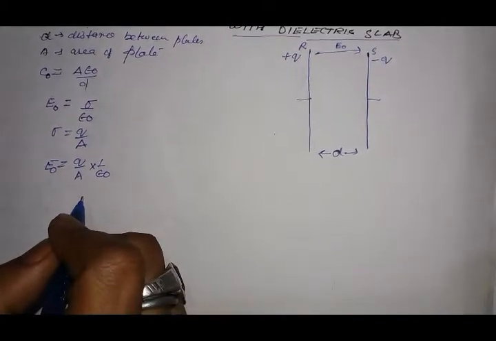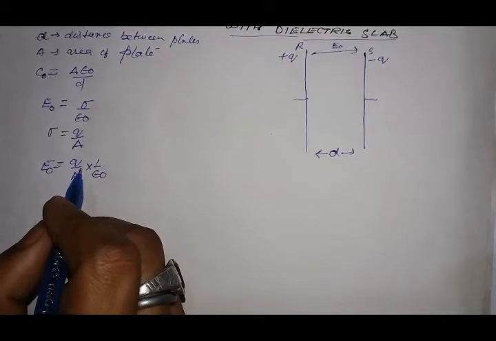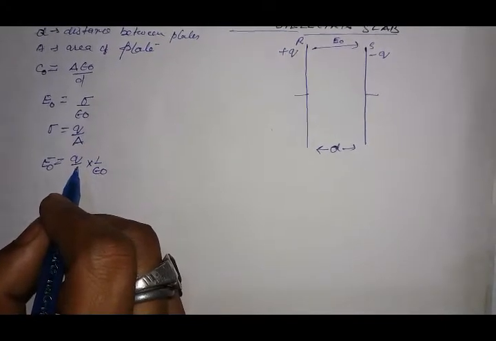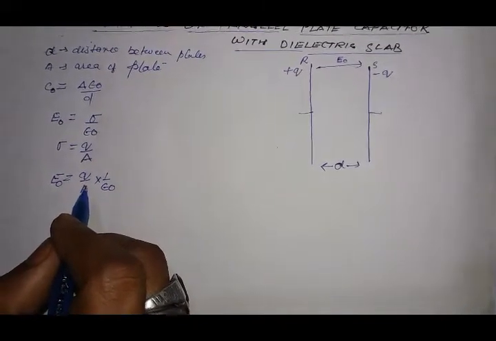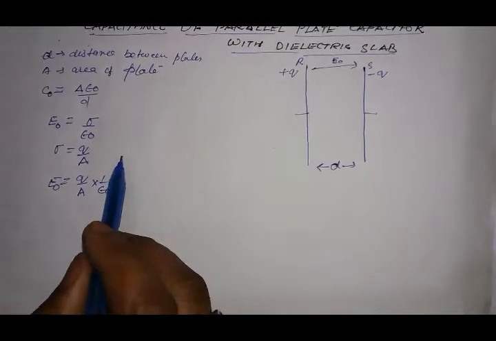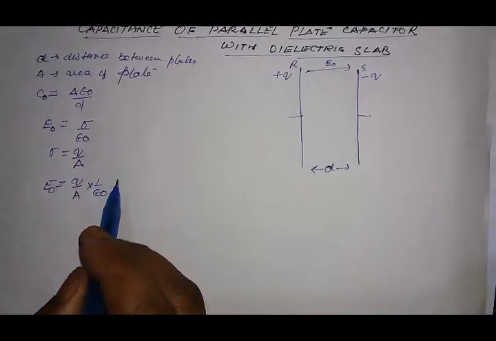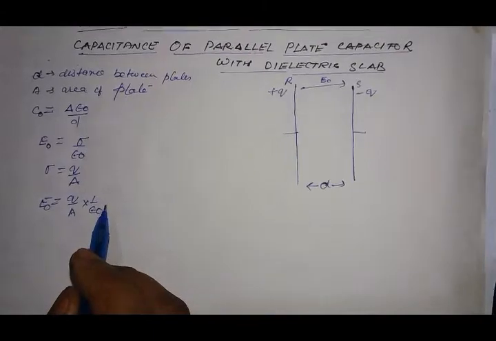Now we are going to insert a dielectric of thickness t in between the plates of the capacitor, where t is less than d.